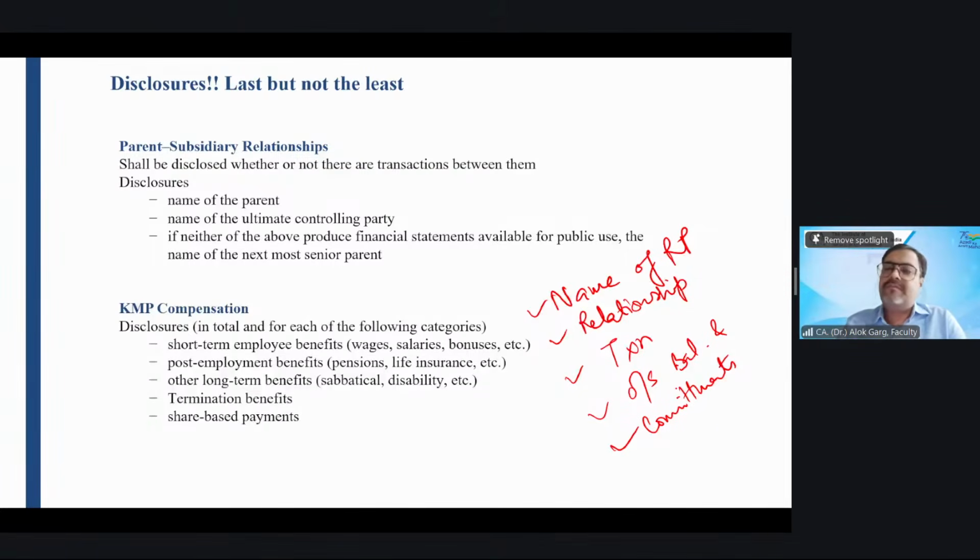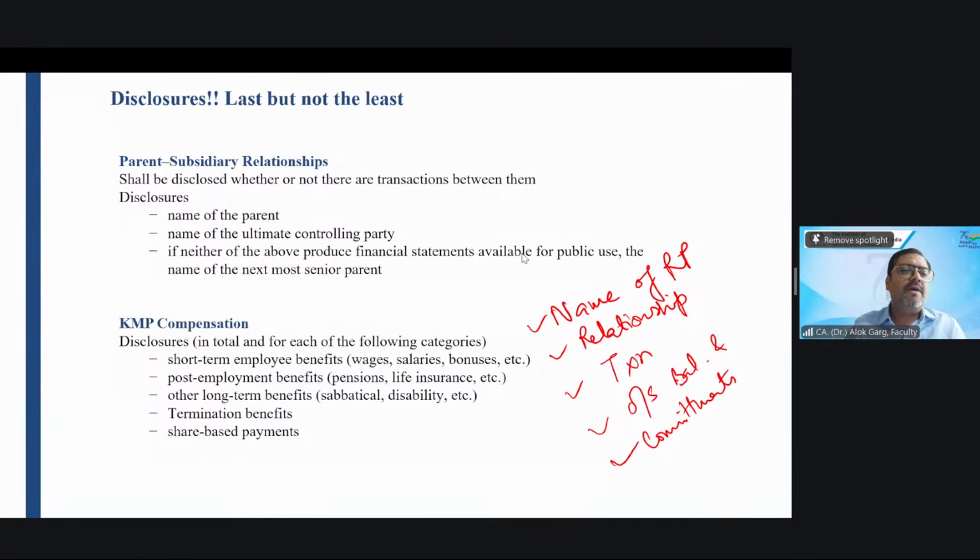Now coming back to here. These are the disclosures which we have to make. Now, have you seen the Reliance Industries annual report? Have you seen the ITC Limited annual report? So let me show you one of the annual reports. Just hold on for a minute. Let me open a related party disclosure report from a real life example. Should I show you or should I not show you? Yes, sir, please show.